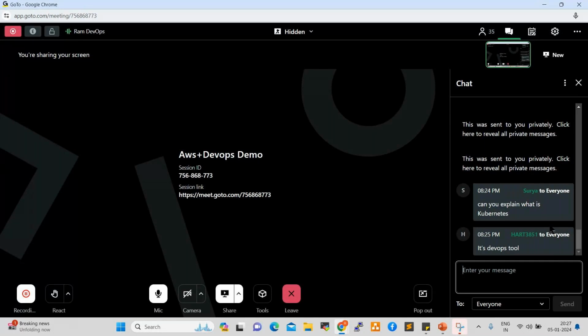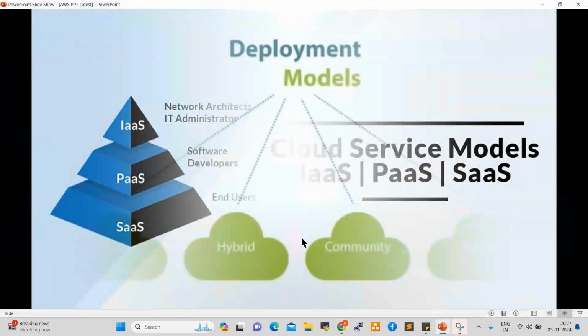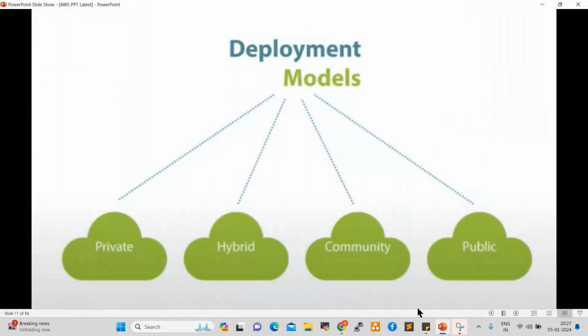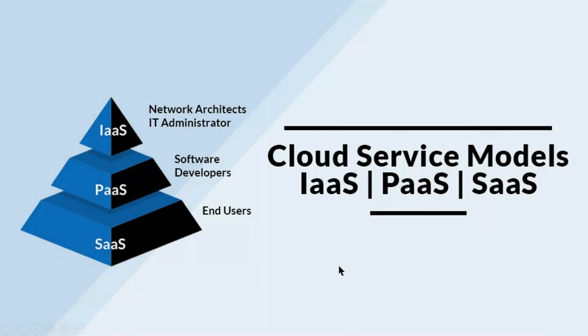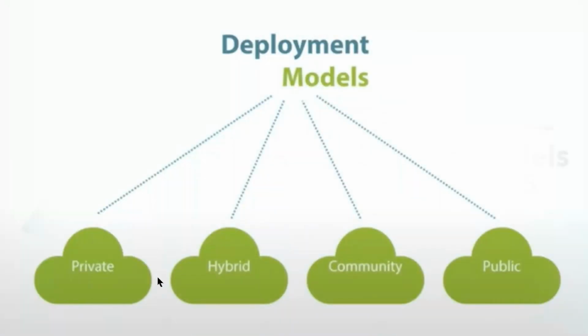Any other questions, anyone? Clear, right, everyone? Now let's move to deployment models. We have four deployment models available, right? The first one is private cloud, then hybrid cloud, community cloud, and public cloud.